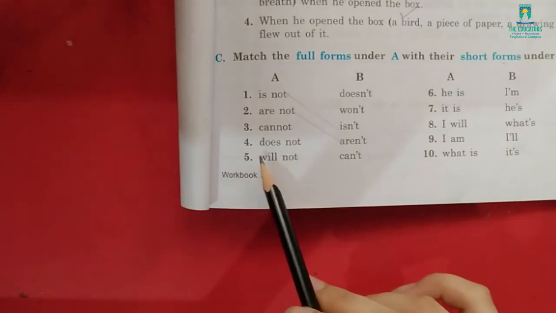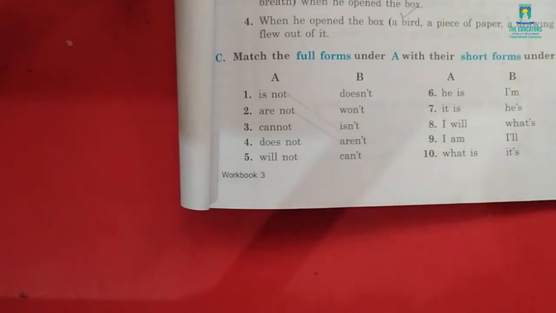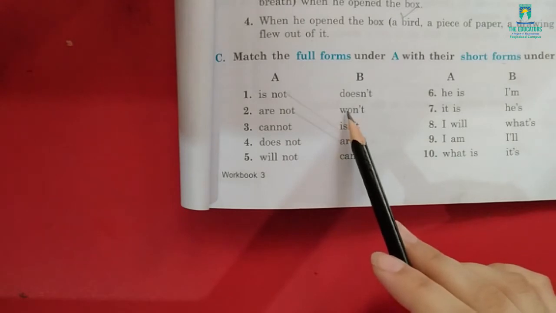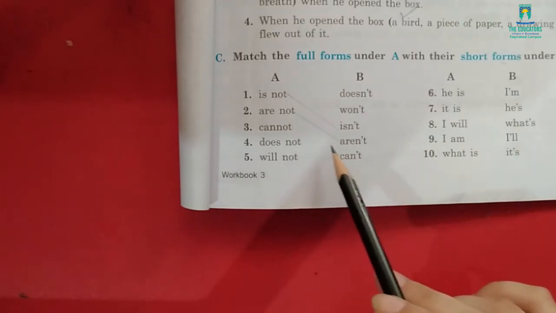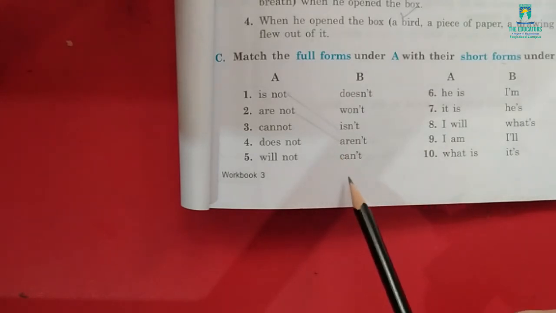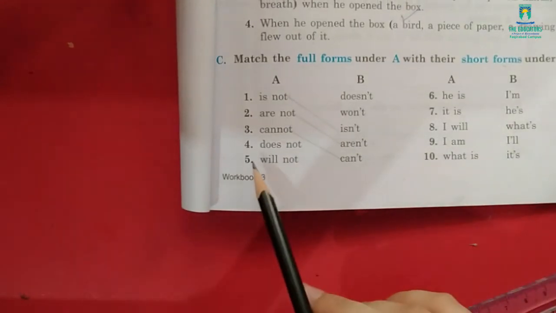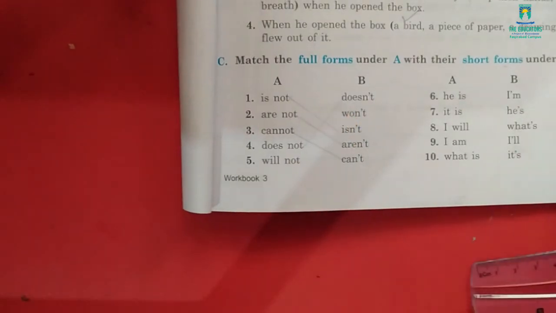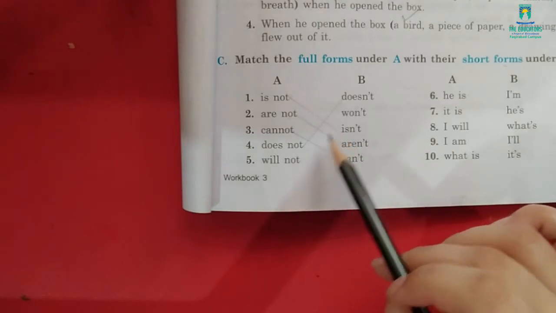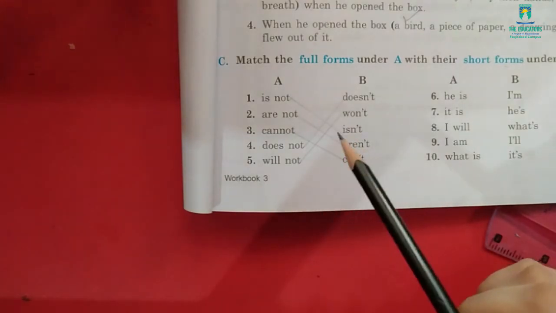Now look at the third one. "Cannot". Can it be matched with doesn't? No, it can't. Can it be matched with won't? No, it can't. Now, can we match it with can't? Yes, we can. So match it with "can't". So the fourth one will go with the option "doesn't", and the fifth one will go with the option "won't". I hope you have also matched in your book.